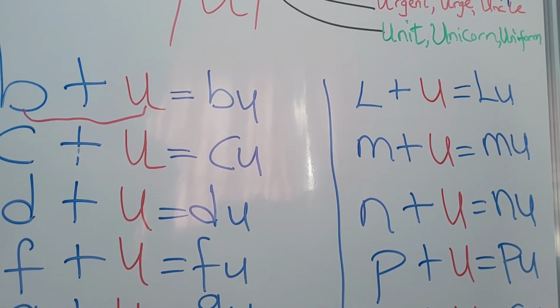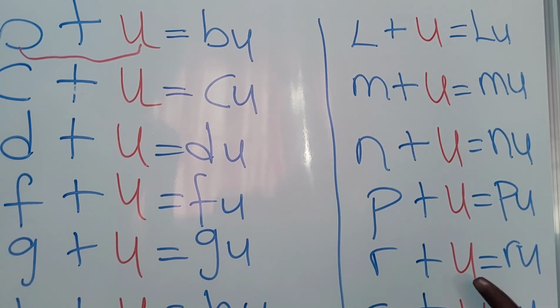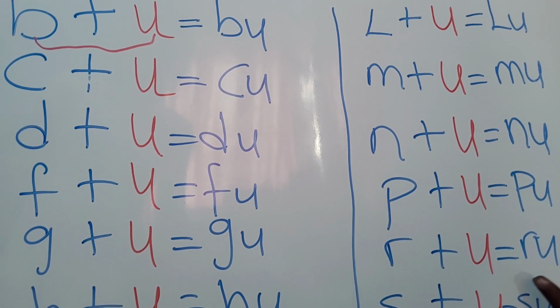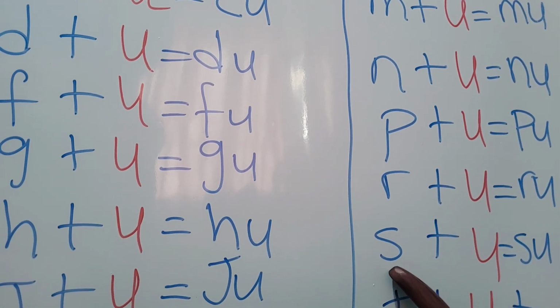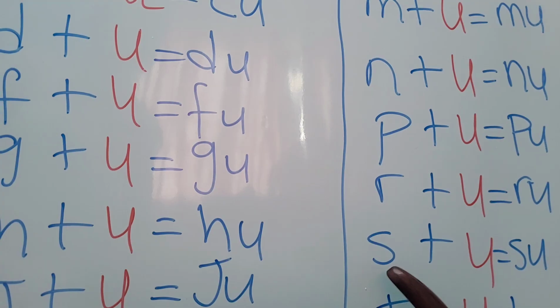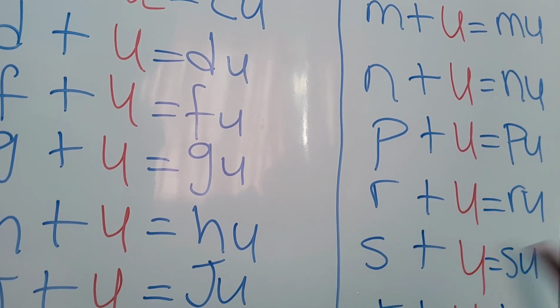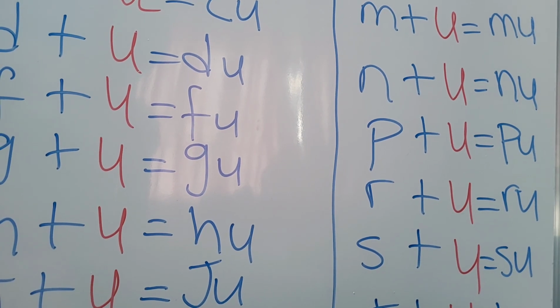Again, we have R. R added to the vowel U is going to give us ru. Moving on, we have the consonant S. S added to the vowel U is going to give us su.